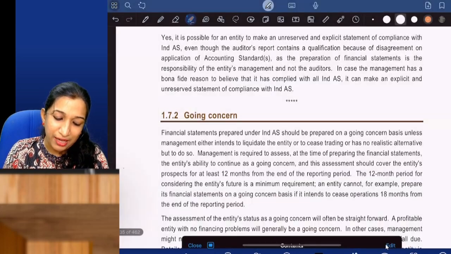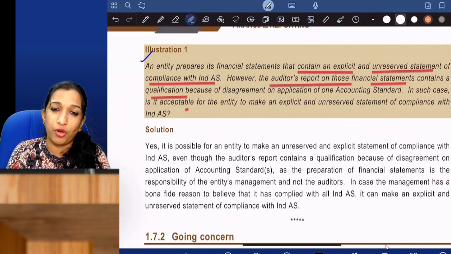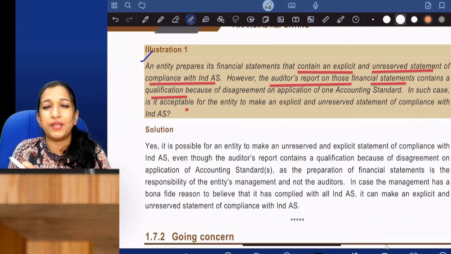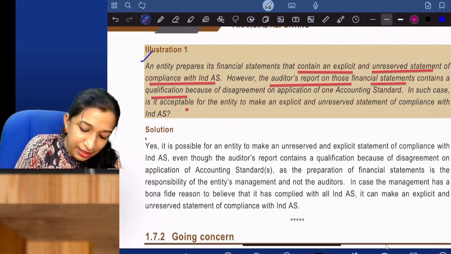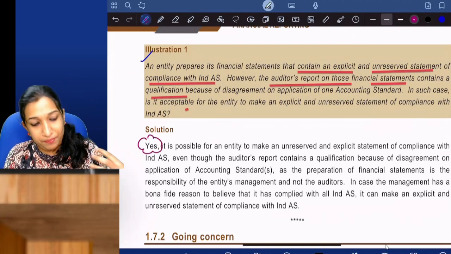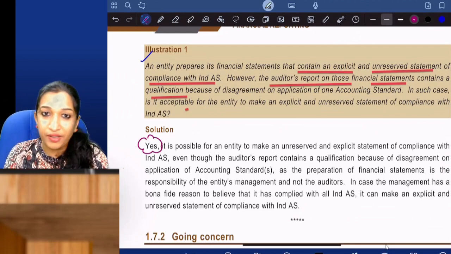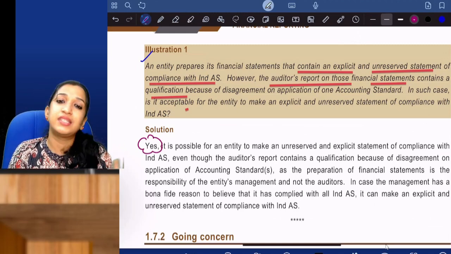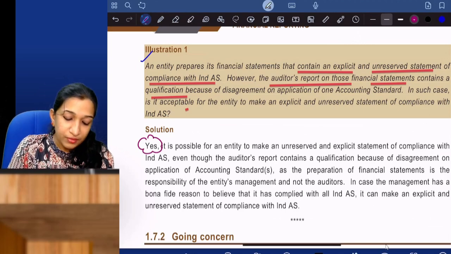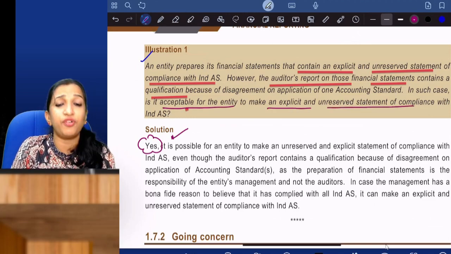So we are coming back to question number 1. The auditor has made a qualification in the report. So can I present an explicit, unreserved statement of compliance of Ind AS in the notes? Yes, because that is to be made by the management. The management has prepared financial statements complying with all the Ind AS. But the auditor has some disagreements. Let him qualify the report. That's it. The entity should have followed all the Ind AS. So, is it acceptable for the entity to make an explicit and unreserved statement of compliance with all the Ind AS? Yes.